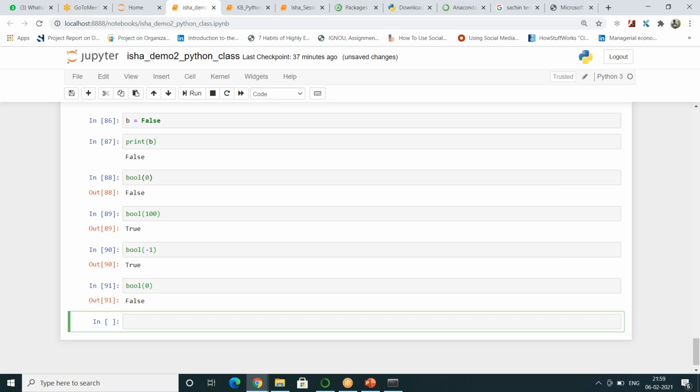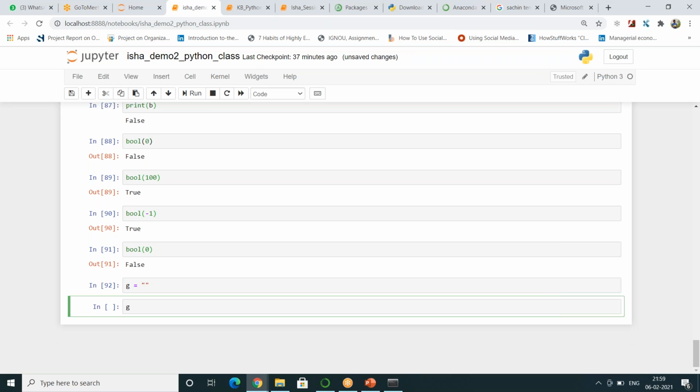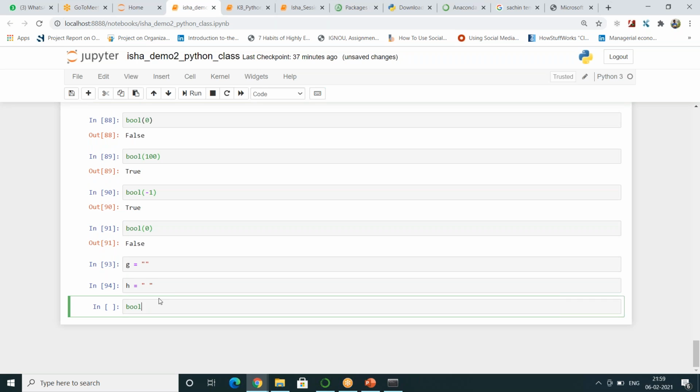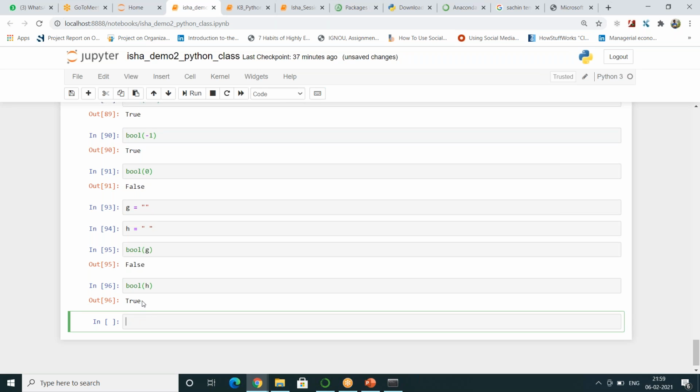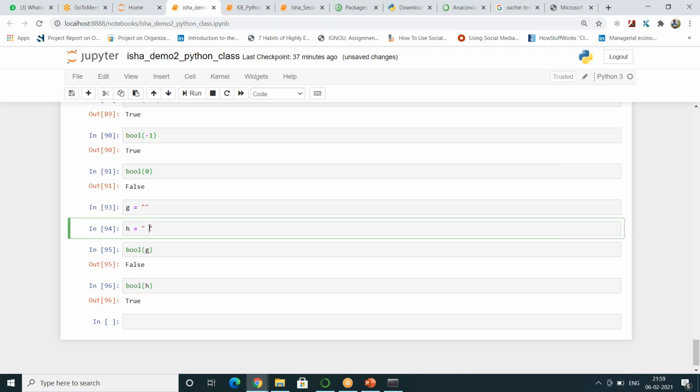So what if I give a blank string? Suppose I give my variable g is equal to just double quotes. I don't give anything. There is a difference when you don't give anything and you give a single space. So let me give h is equal to a single space. I run this, bool of g, it is false. Bool of h, true. So even a single space is holding a character value within Python in the background.